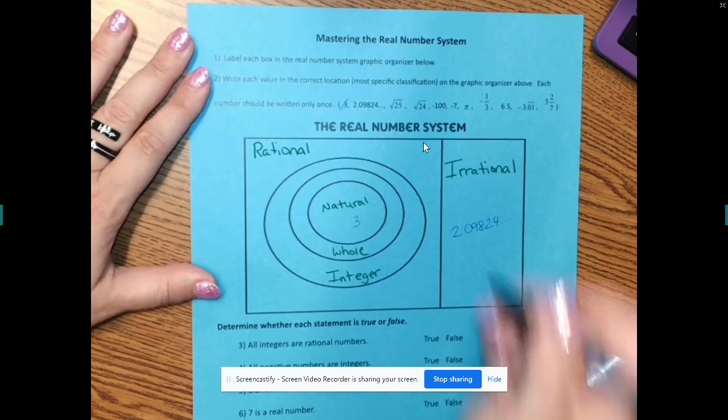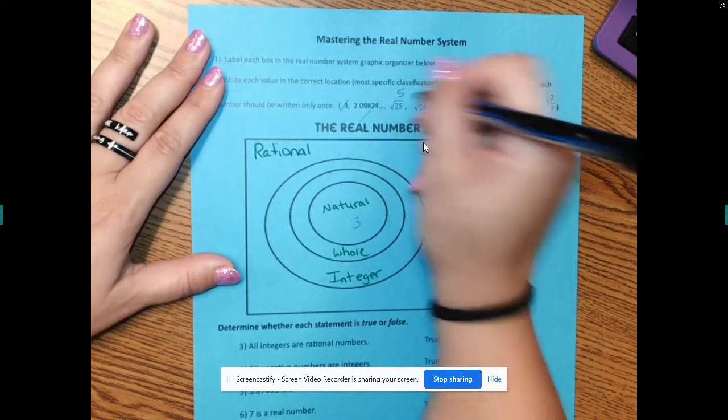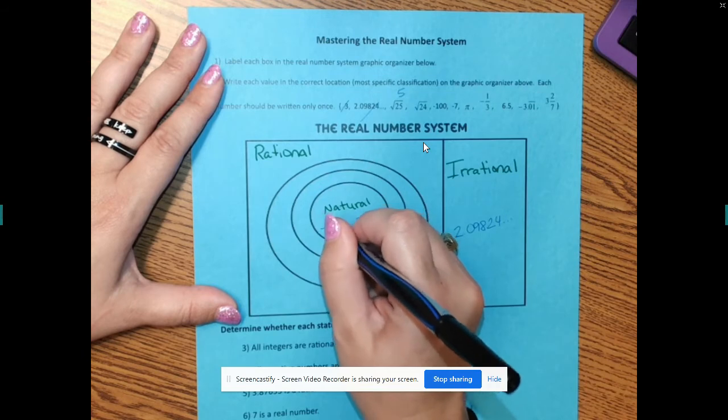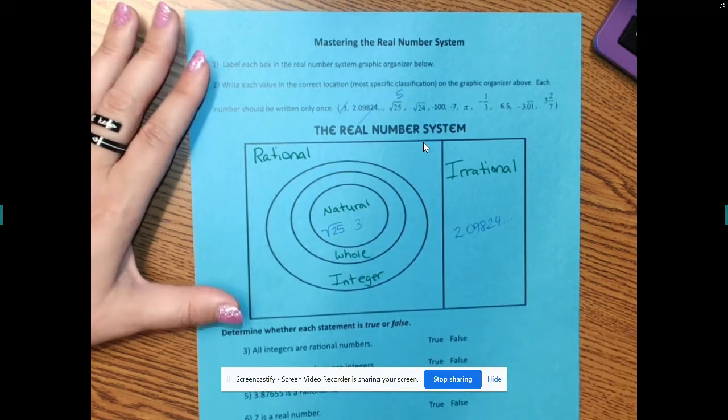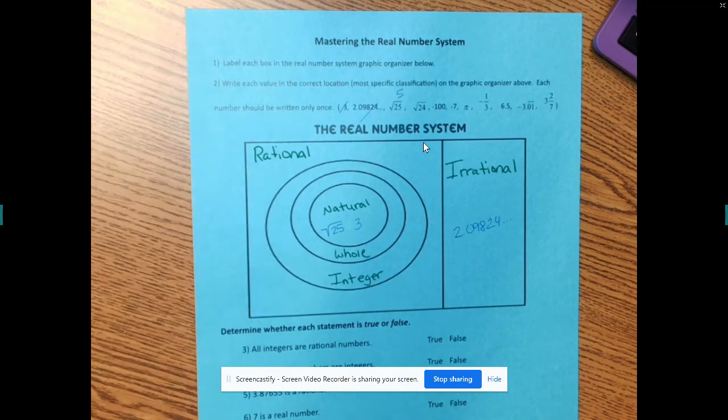Okay. Square root of 25. Is it a perfect square? Yes. What number times itself gives you 25? 5. 5. So that would be a what kind of number? Natural. Good. Square root of 24. Natural. Okay. So 6 times 6 gives me 36. Is it natural?